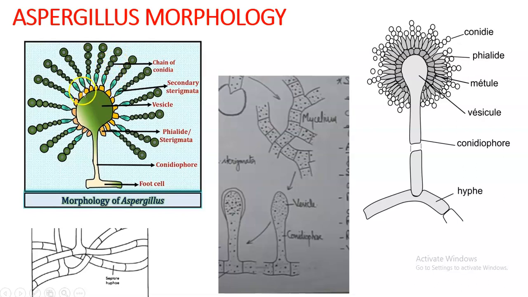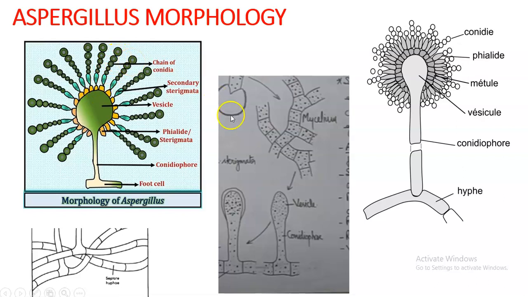If the yellow structure or primary sterigmata is absent, then such species are called uniseriate species, because they have only one layer of sterigmata. But if there is another layer called secondary sterigmata or phialides, then such species are called biseriate species, because they have two rows of sterigmata. And from these sterigmata arise the conidia.